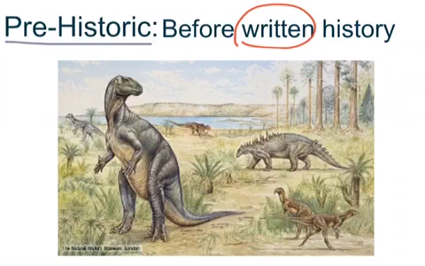In other words, before history actually began to be written down. Obviously, as you can see within this picture, there was nobody around to write about these guys while they were living, so we learned about them later and wrote about them later, which was actually before written history, which was where these dudes lived.